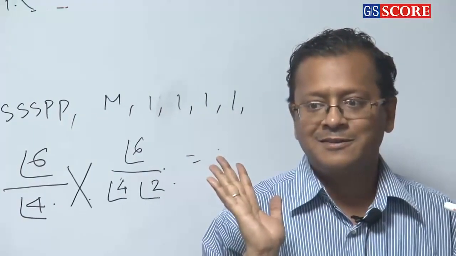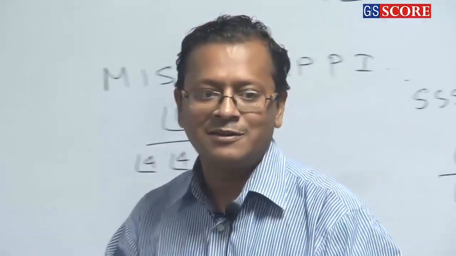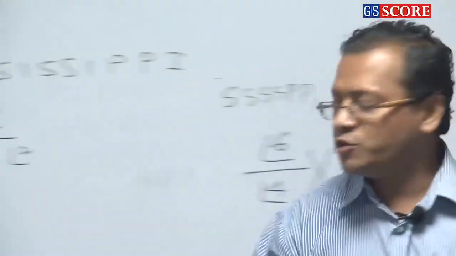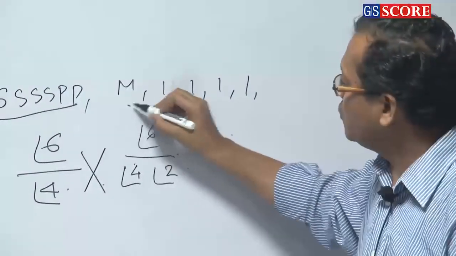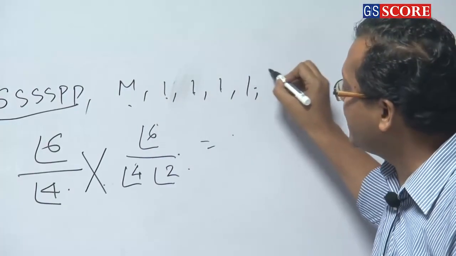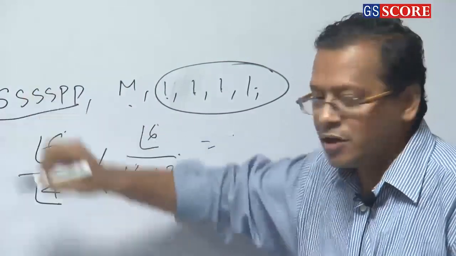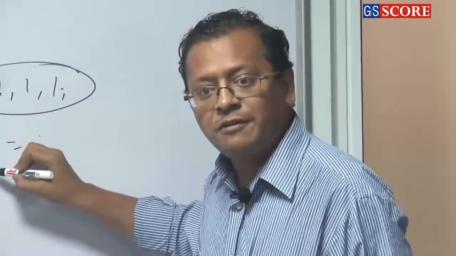I have not told you S on one side, P on this side, or P 1 and S one group. I have told you S's and P's will always be together. Clear or not? So we take those 6 as one letter, which means 1, 2, 3, 4, 5, 6 letters, of which 4 are alike. So factorial 6 by factorial 4. You can also interchange among yourselves. How many ways will that be? Factorial 6 by factorial 4 into factorial 2.